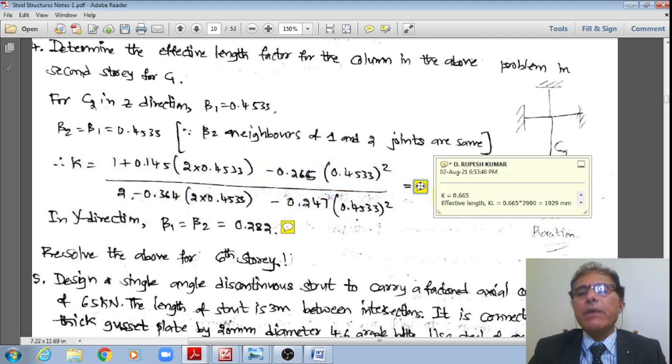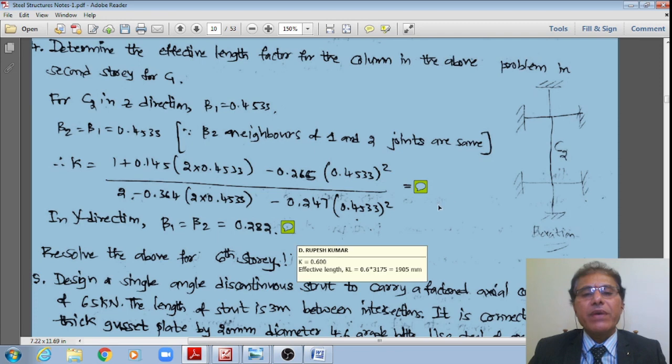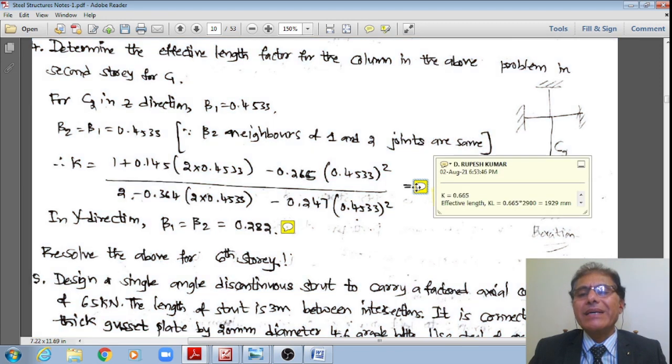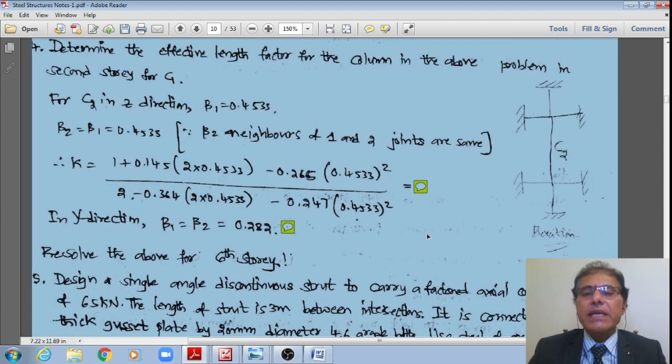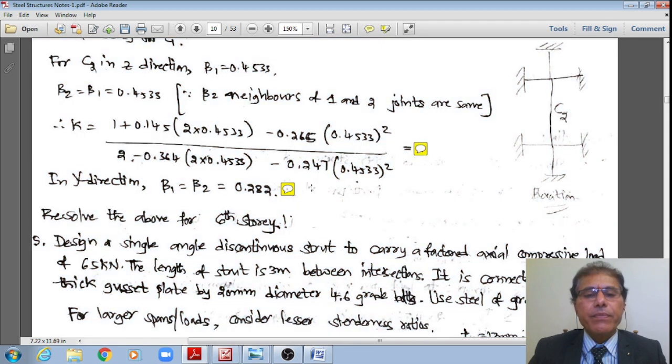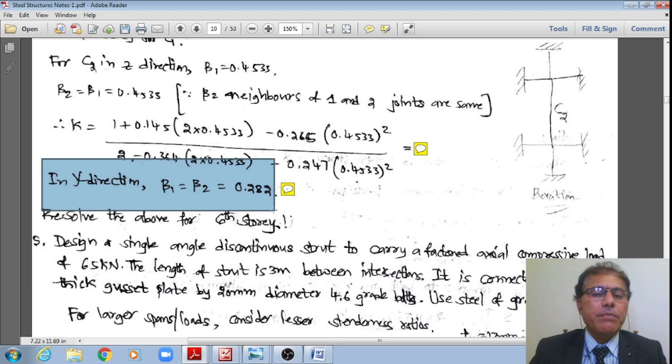It works out to a value of 0.665. Therefore the effective length about the major axis in the ZZ direction is equal to k, 0.665, multiplied by the unsupported length of 2900 mm. Therefore it works out to 1929. It is greater than the previous value, right? Similarly in the y direction, we already calculated in the previous bit, student, please see, it was beta 1.